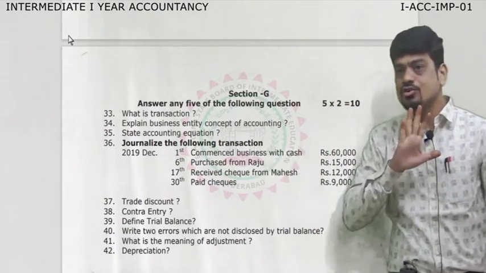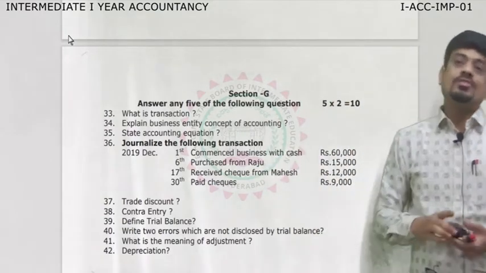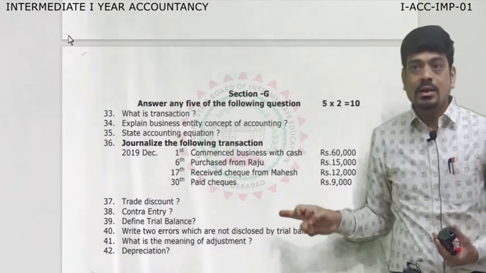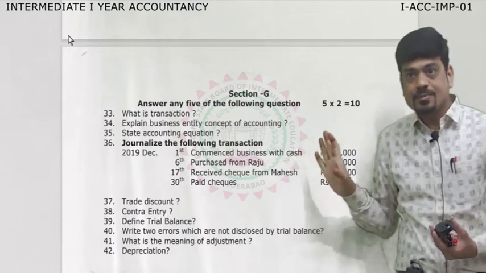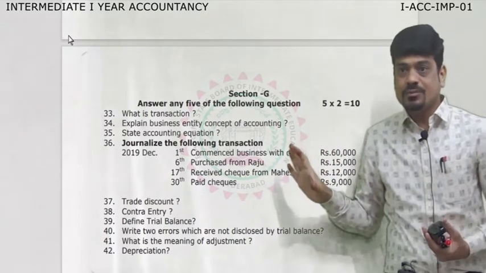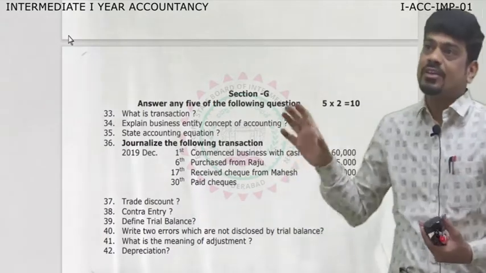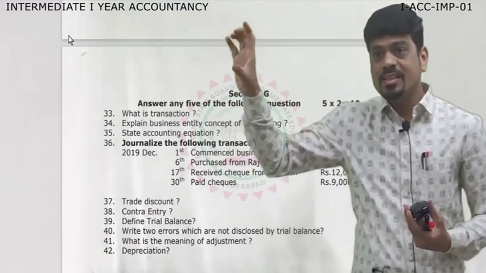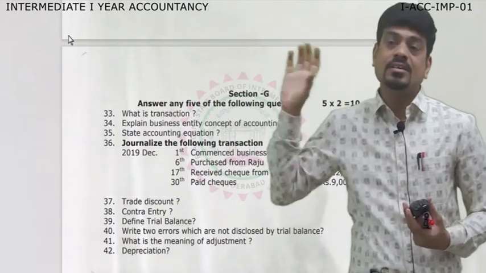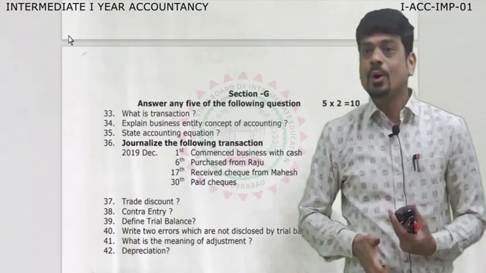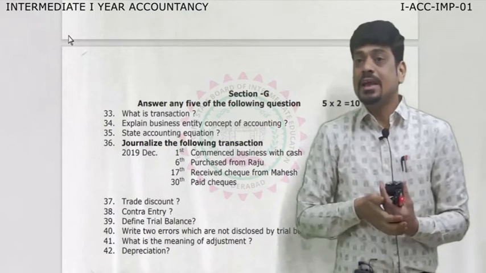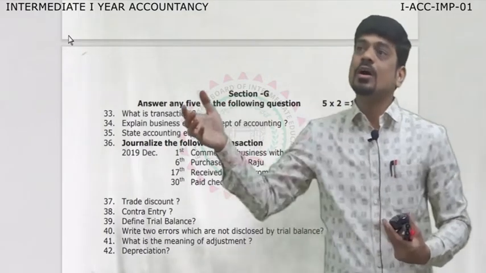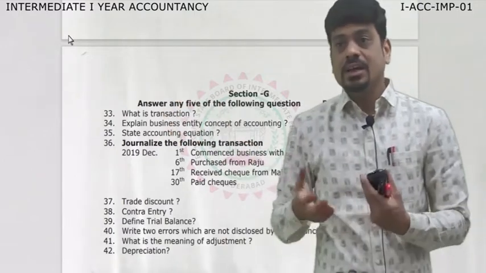Some set of journal entries we are going to discuss. First my focus will be on section G, so let us move towards section G for discussion on board with each and every answer. I hope you will be making a note when I give you the answer.